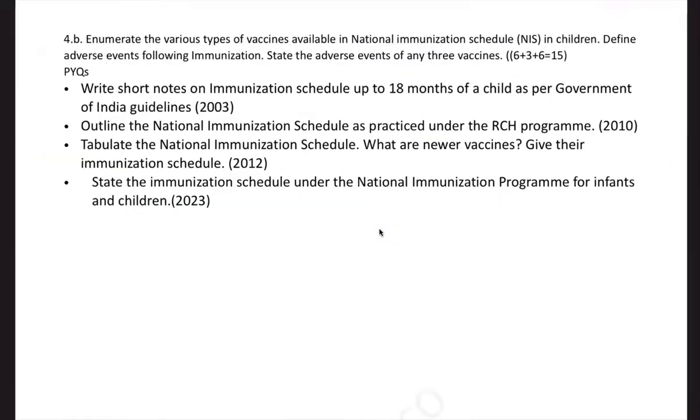And respiratory distress syndrome is an important part of pediatrics. Now, immunization is there in the syllabus. They are asking you every time what the national immunization schedule is in detail. But instead of asking the whole schedule, now they are only asking what type of vaccines are included in it, and what the adverse event following immunization is.